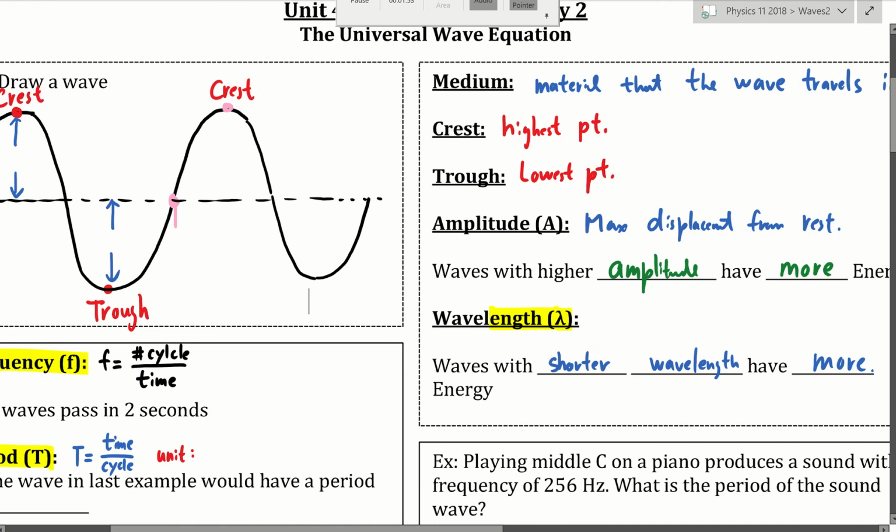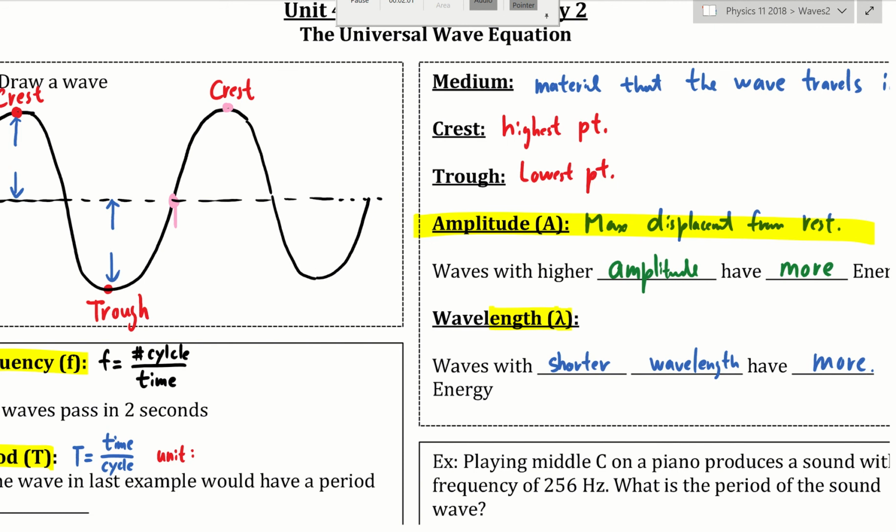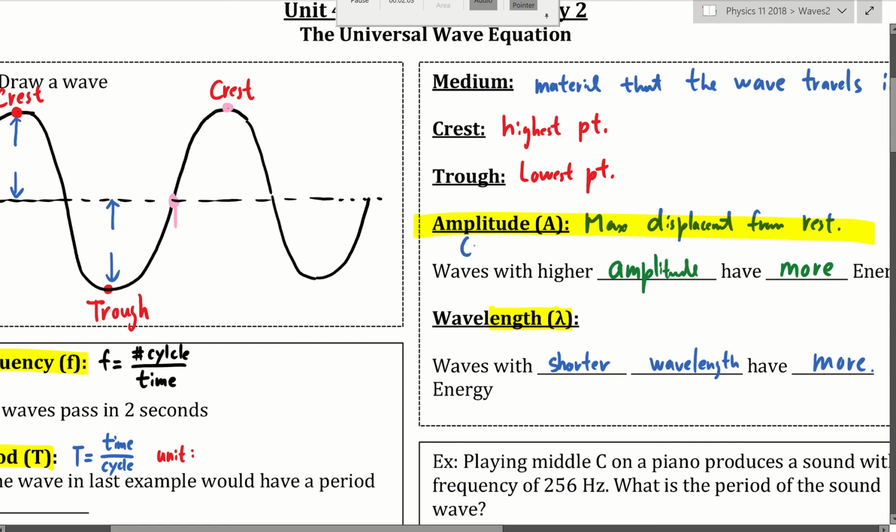All right. Now, another thing that we need to know about describing a wave is amplitude. Amplitude is the maximum displacement from rest. Displacement must be a distance kind of measurement, right? So yes, it is measured in meters. Amplitude is measured in meters. So how much does the rope actually go up and down?